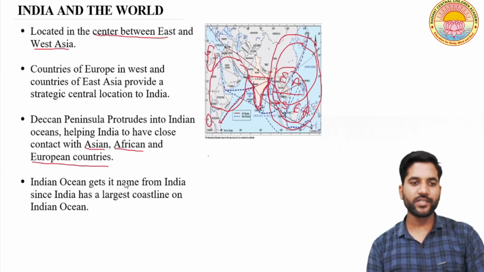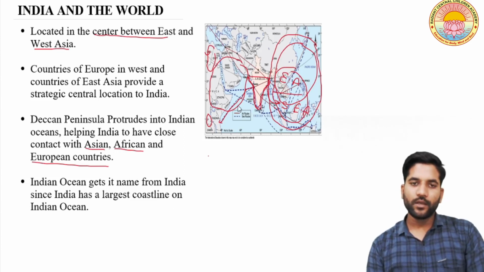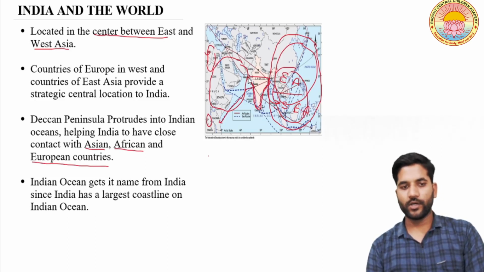And the last point is the Indian Ocean gets its name from India, since India has the largest coastline on the Indian Ocean. As I described, there are many countries like Pakistan, Bangladesh, Myanmar and other island countries, but only India shares the longest boundary or coastline with the Indian Ocean.